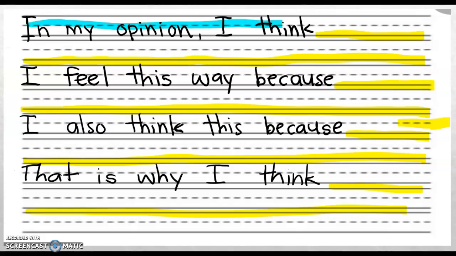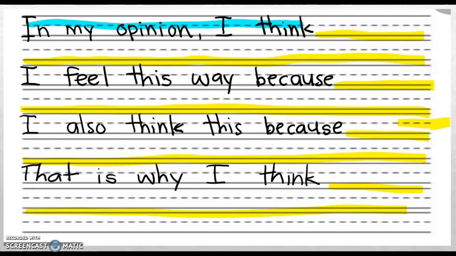So you say, in my opinion, I think, and then the yellow highlighted part is where you put what you think. So if we're talking about our favorite animal, you would say, I think the best animal is, and then you tell me what it is. Okay? That's your first sentence.